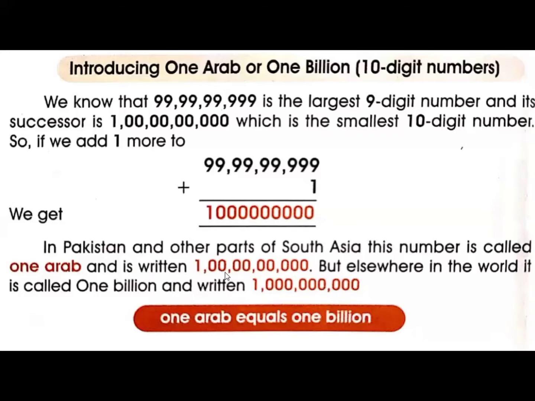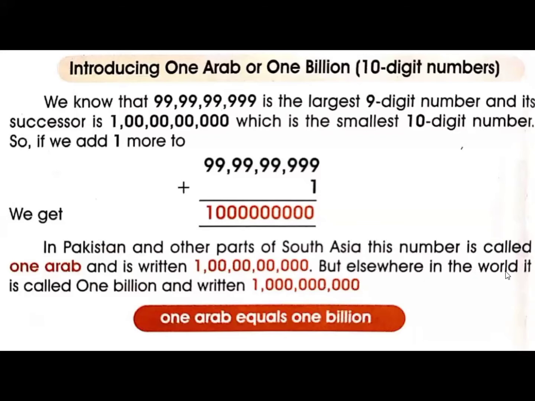After the Karor group, which group comes? The lakh group. The lakh group consists of 2 digits, so we write 00 in the lakh group. After the lakh group we put a comma. Then the thousand group comes. In the thousand group we write 00, and after the thousand group we put a comma. And then the unit group comes. The unit group consists of 3 digits, so we write 000 in the unit group. So this number is called 1 Arab.